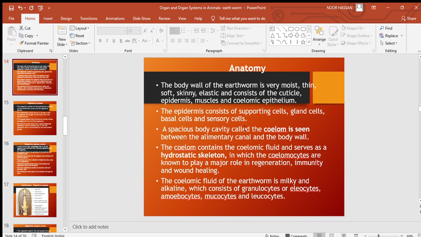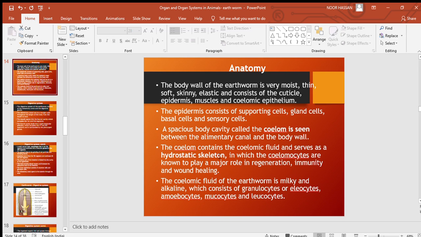The epidermis consists of supporting cells, gland cells, basal cells, and sensory cells. And there is a spacious body cavity called coelom, and it is seen between the alimentary canal and the body wall. The coelom contains the coelomic fluid and serves as a hydrostatic skeleton.